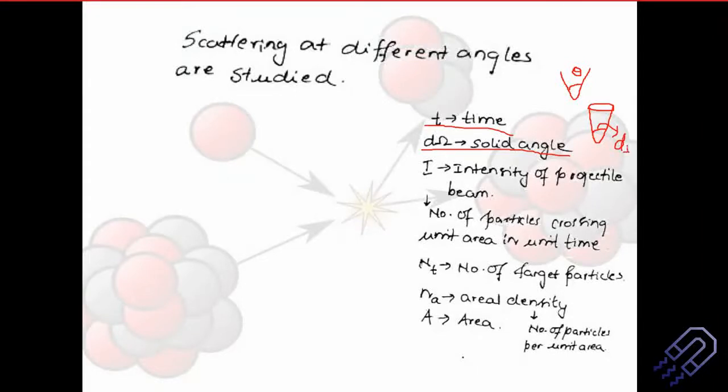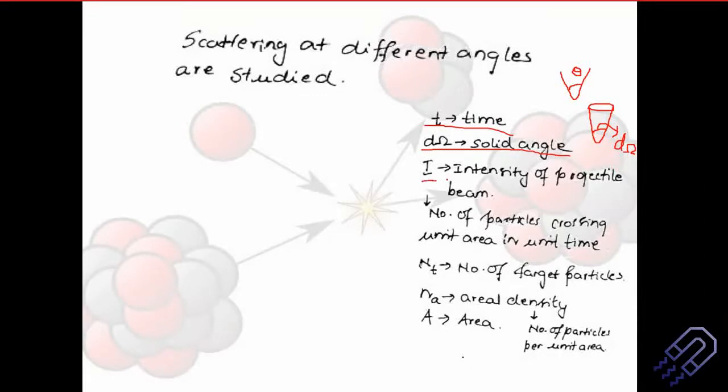A solid angle is a very important factor, and we need to understand this because the scattering that happens in nuclear physics is more or less going to be three-dimensional in nature. So taking an idealized case and using theta means we are making our work easy, but we are not making it practical. So we have to consider a solid angle. Very important.